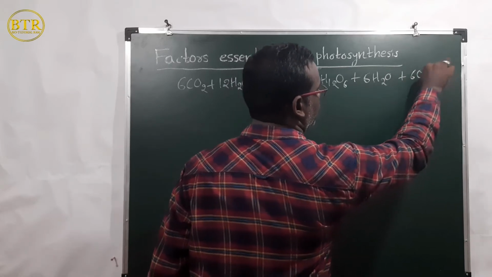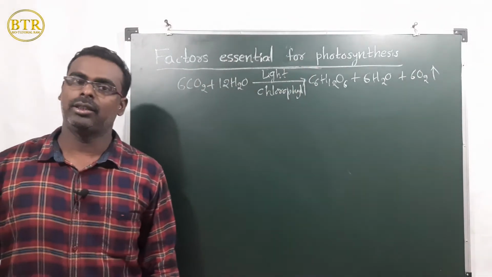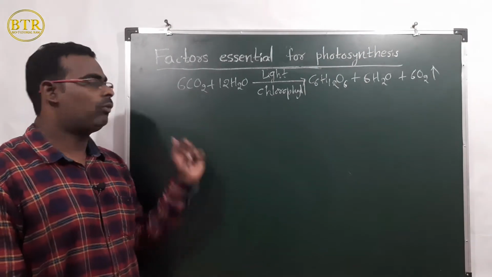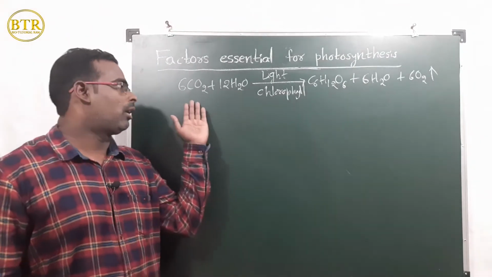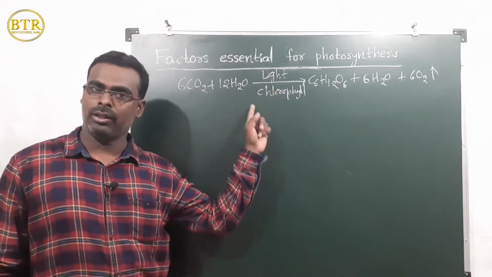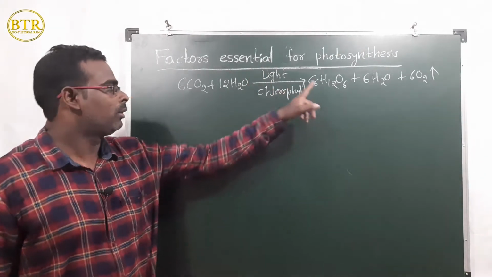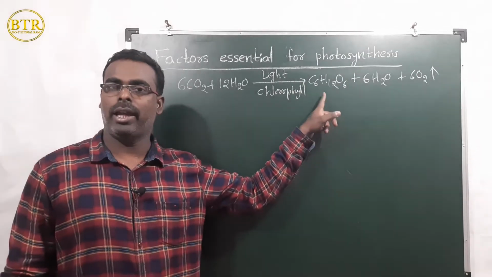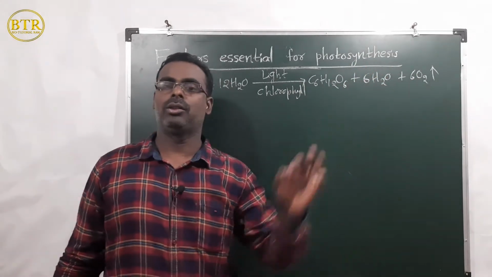Oxygen gas will be released in the photosynthesis process. Carbon dioxide and water, in the presence of light with the use of chlorophyll, form a glucose molecule, and along with that oxygen gas is also released.